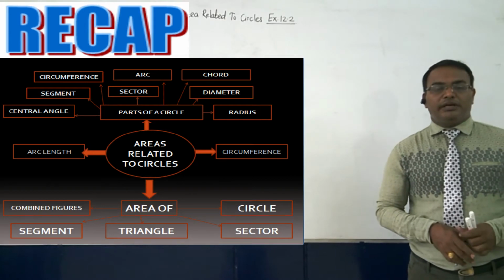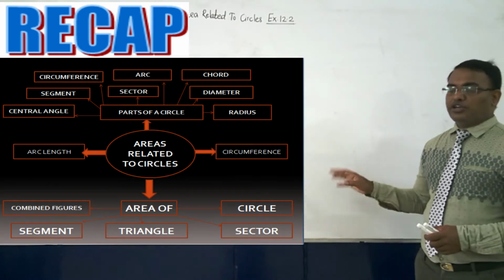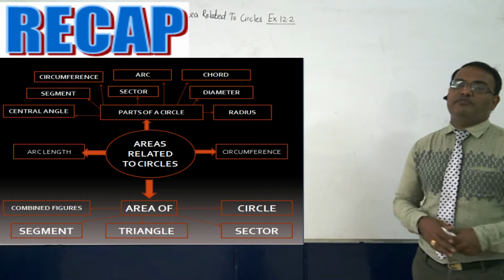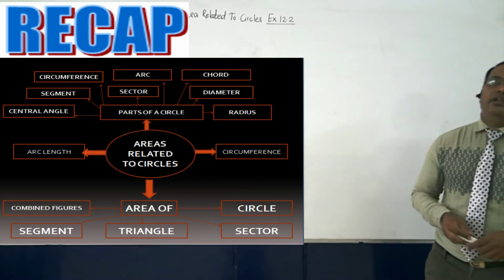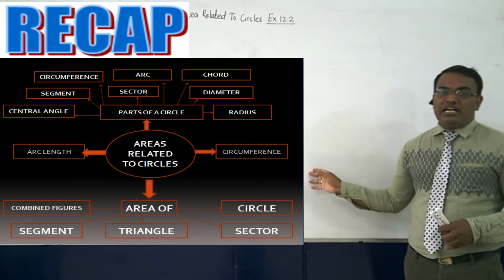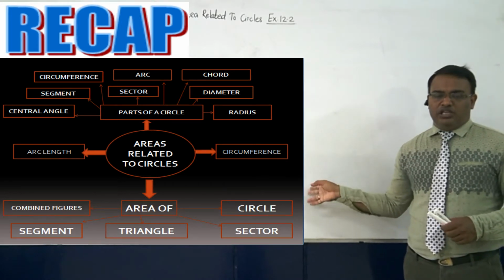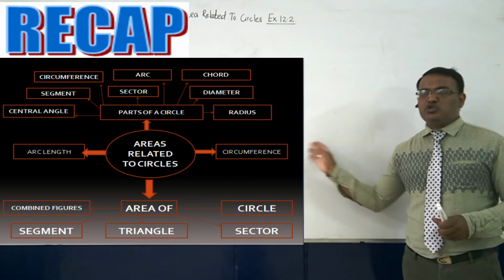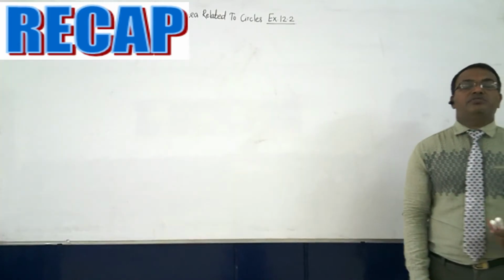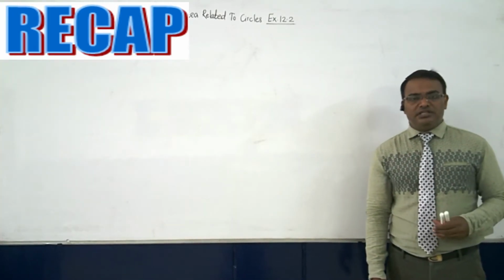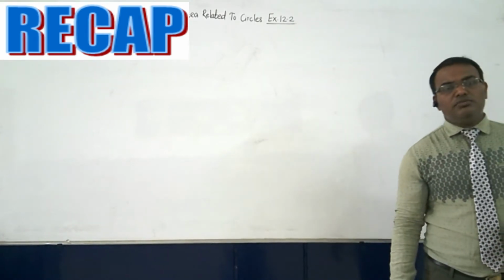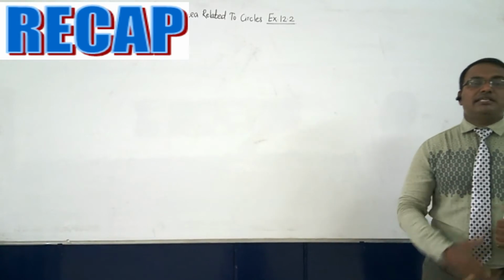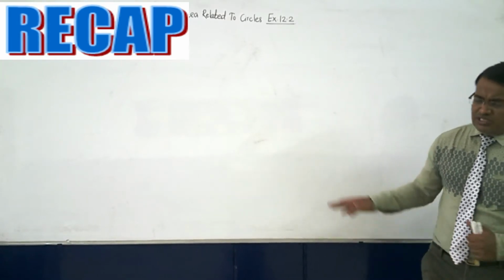I already told you that this diagram you have to draw on the very first page of the topic in your notebooks. On the first page, you should draw this diagram, the components of chapter number 12. Hopefully, you have done it, because right now we are going to solve exercise number 12.2. So this was a quick recap.